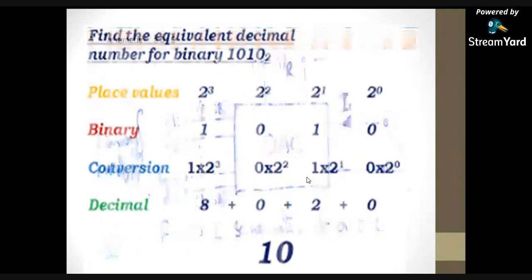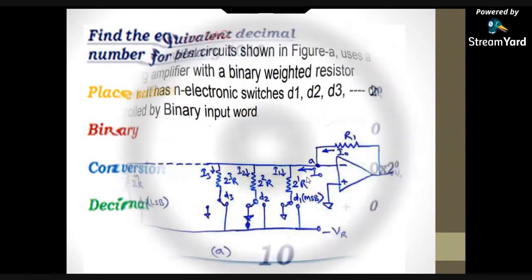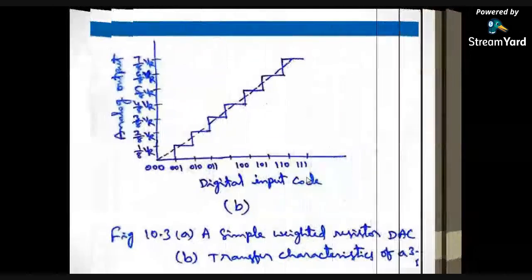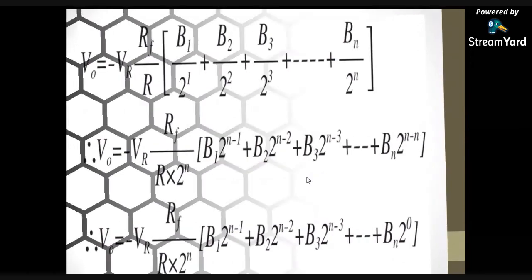So this is the weighted resistor type DAC. Depending on the positional weightage of the binary number, we are constructing the circuit.